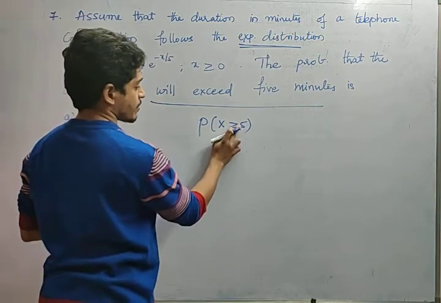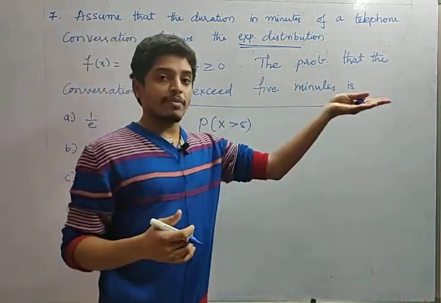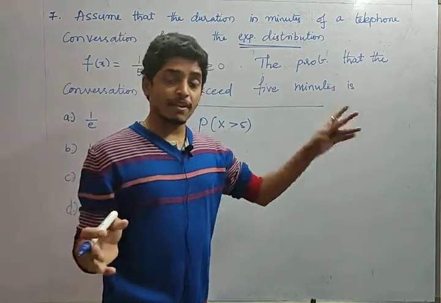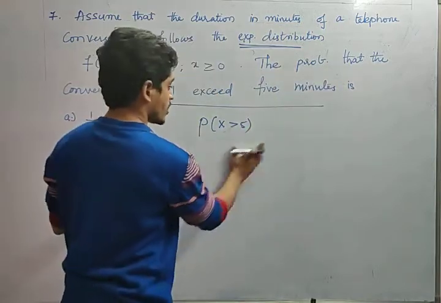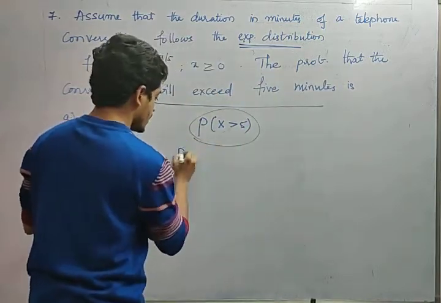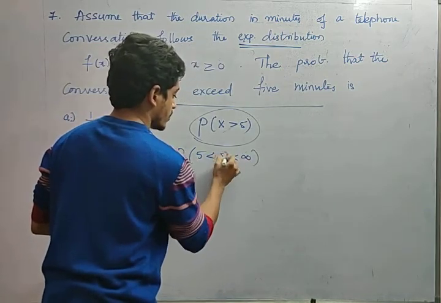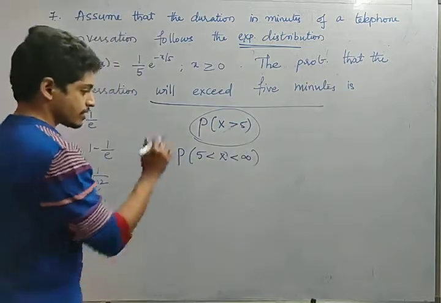Right? Exceed 5 minutes is x greater than 5, right? So, he should call more than 5 minutes. At any time he can talk, up to infinite time period he can talk, but he should talk more than 5 minutes. In the sense, what does it mean exactly? P(5 < x < infinity), right? That's all, no? This is nothing but this equation, more than 5 up to infinity, right or not? So this is the probability that we need.